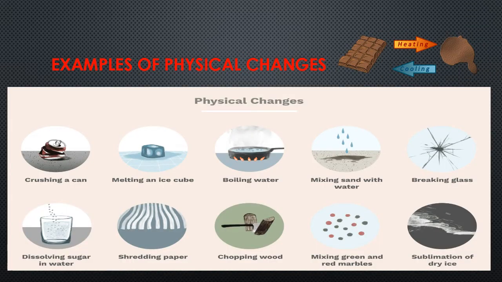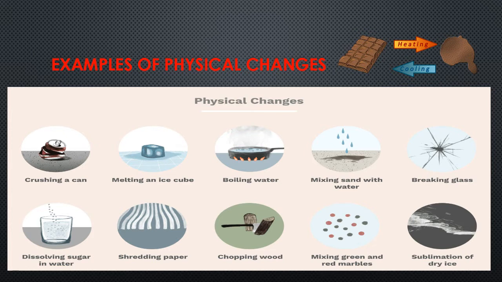Here are some common examples of physical changes. You can see on the top melted chocolate. Definitely it is change in state, an example of a very common physical change. Now here are few more examples of physical changes. First one, crushing a can. Crushing a can results in change in shape, but no new products are forming here. So it is an example of physical change.